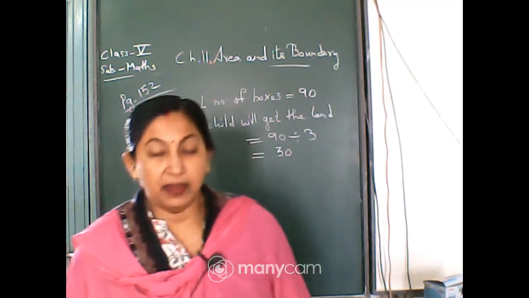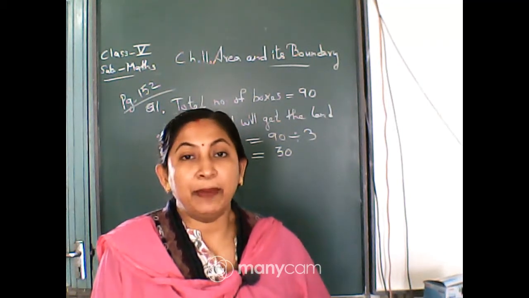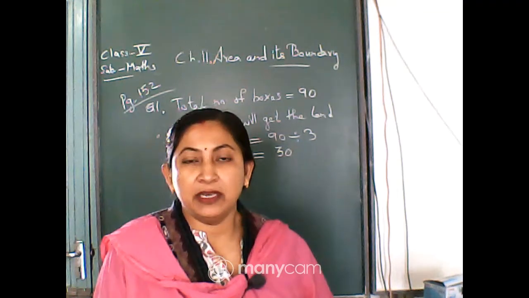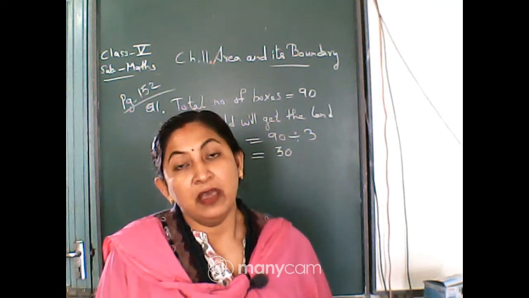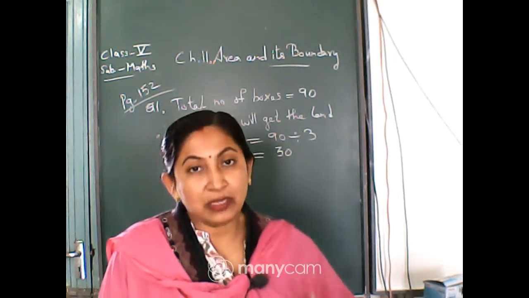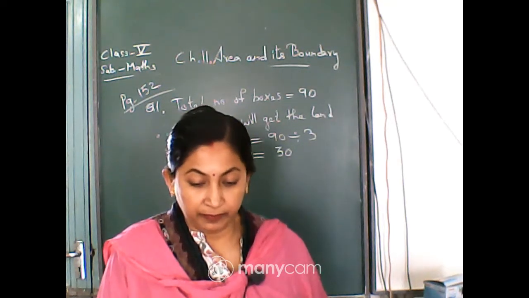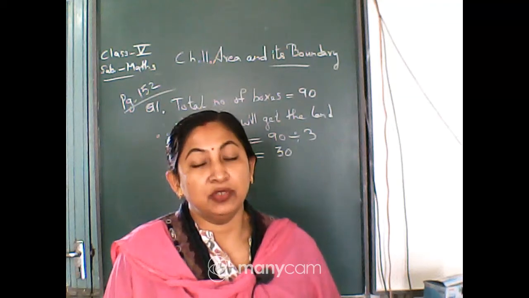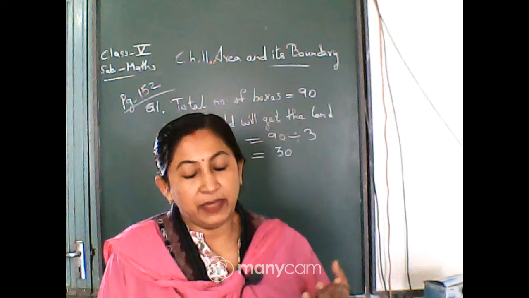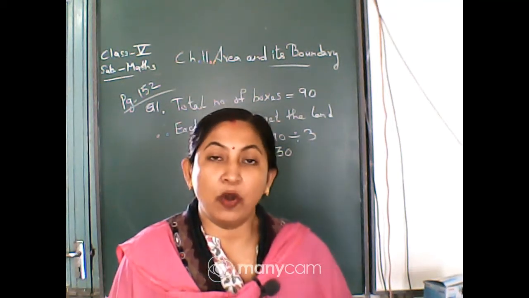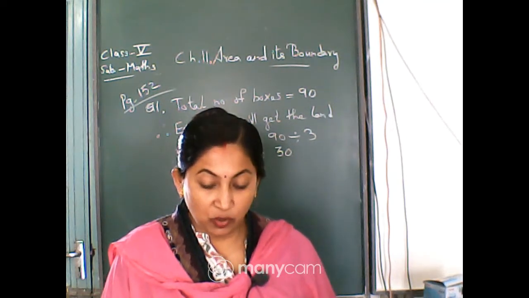Okay. See, I think you remember, in class 4 you did one puzzle, where one well was there and you had to divide the land in such a way that all could use the water from the well. It was given as a puzzle. I think you remember. So the same way you will divide this land also, by counting the squares, in such a way that all should get 30 squares plus 1 tree. Clear? So this I am giving you as homework.